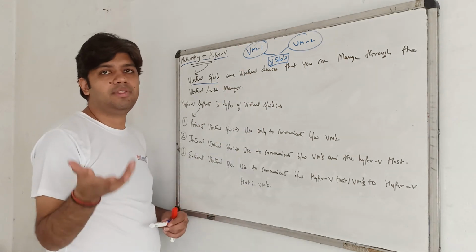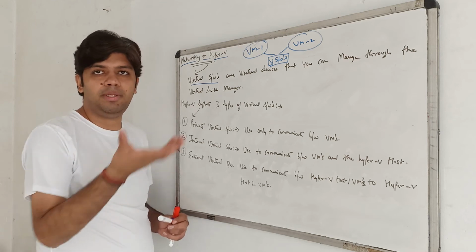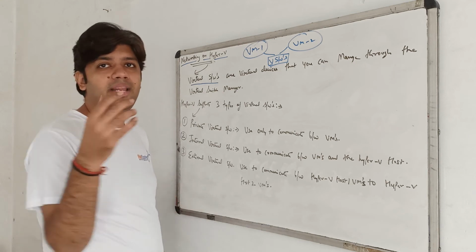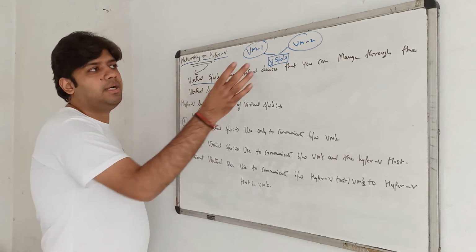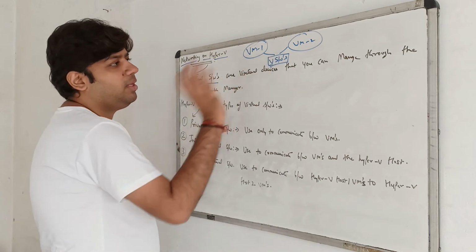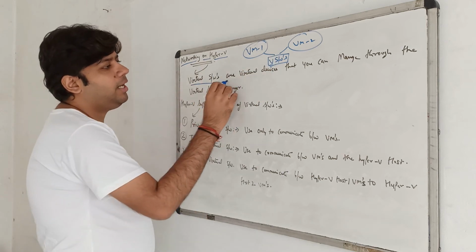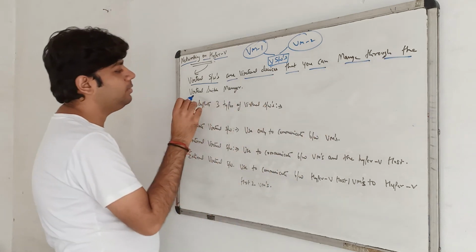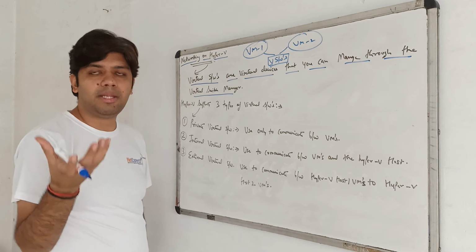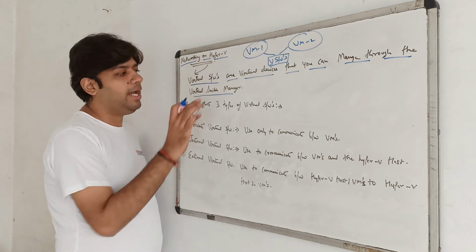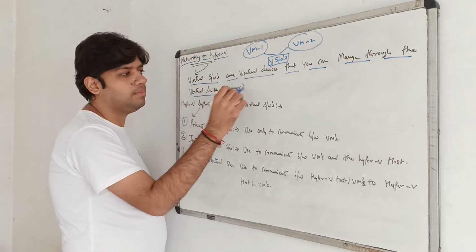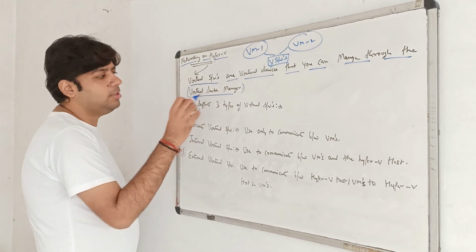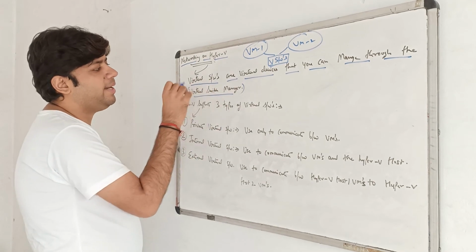Like if you have two physical machines, PC1 and PC2, and I need to communicate between these two physical machines, what I need is cables or a physical device like a switch. The same way, over here we have a virtual switch. A virtual switch is a virtual device that you can manage through the Virtual Switch Manager. We can create multiple virtual switches in Hyper-V with the help of Virtual Switch Manager. This is the tool which is automatically installed when you install Hyper-V.